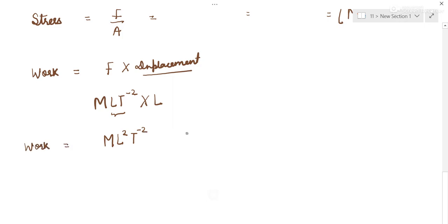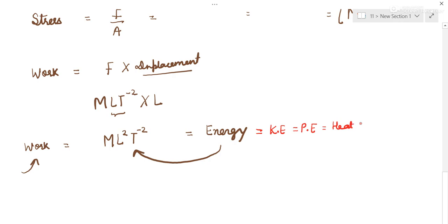And work is always a measure of energy, so energy's dimensional formula is also the same. Work's dimensional formula is that of energy. All types of energy, be it kinetic energy, potential energy, heat energy, electrical energy, all energy will have the dimensional formula of work, which is equal to this.